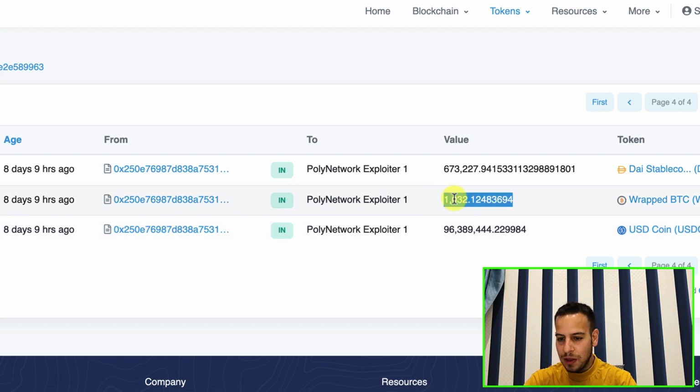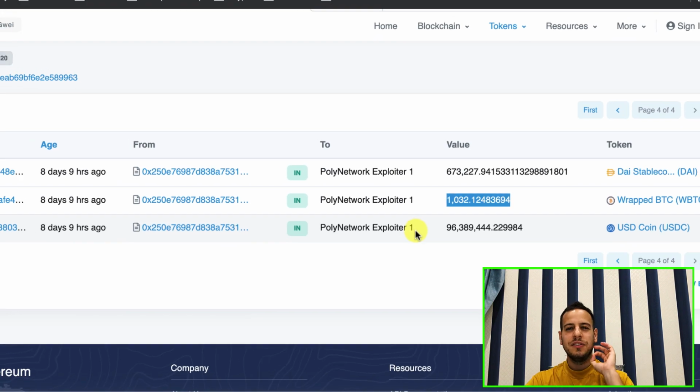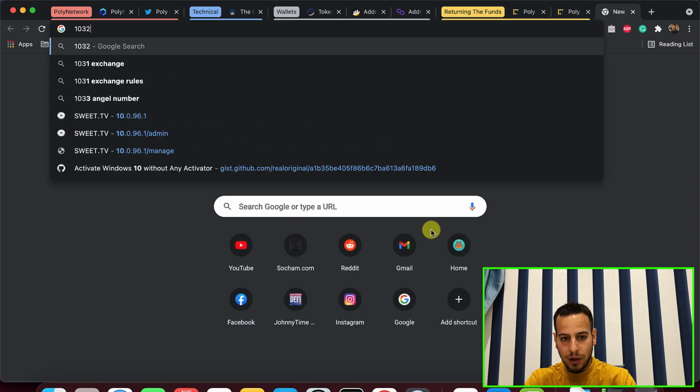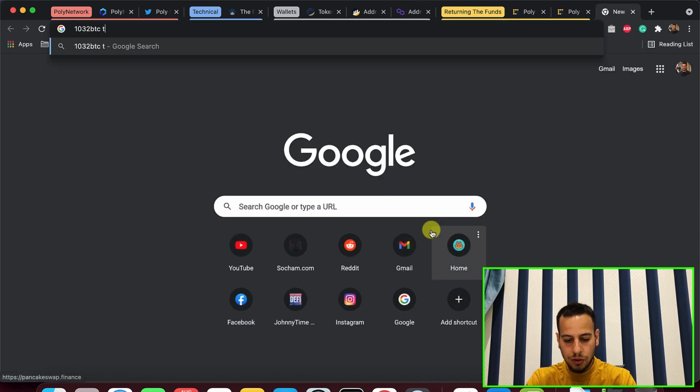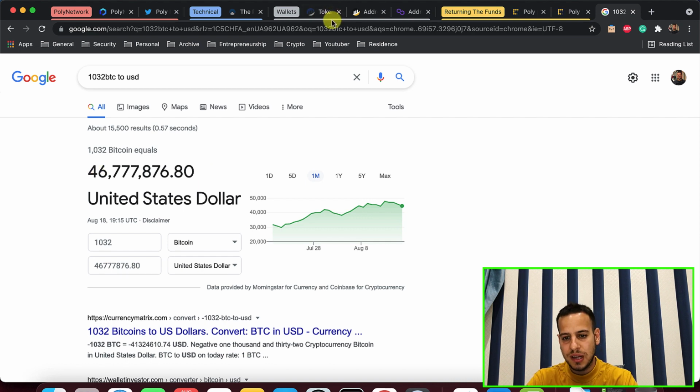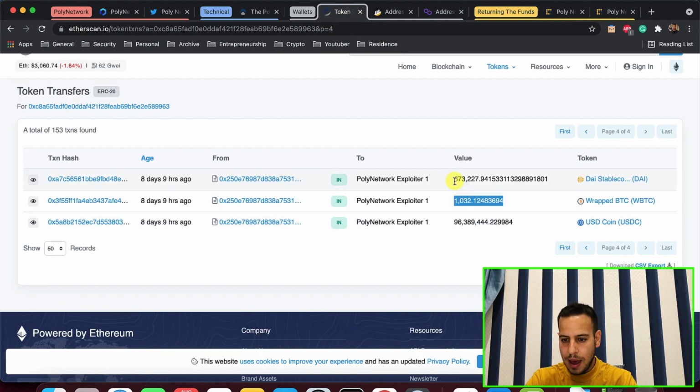wallet. The second one was another 1032 wrapped BTC. This is wrapped BTC, basically Bitcoin tokens on the Ethereum blockchain. So another 1032 Bitcoins. Let's do BTC to USD and see how much it is. Around $47 million in Bitcoin, and then another 670k DAI tokens. DAI token is a stable coin, equivalent to $1.